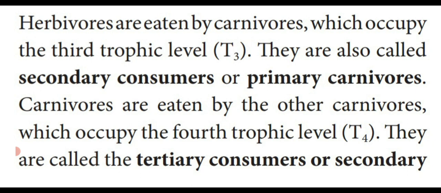The snake occupies the third trophic level. The hawk occupies the fourth trophic level. So they are known as the fourth. What is that one? Tertiary, consuming the food material. What is that one? Snake. So the tertiary consumer, but at the same time it is a second flesh-eating animal, so it is known as secondary carnivore.